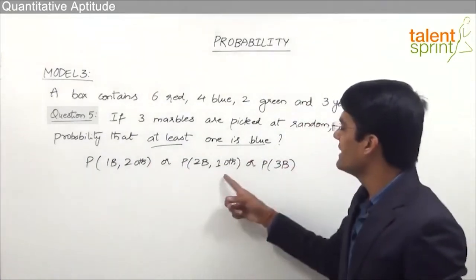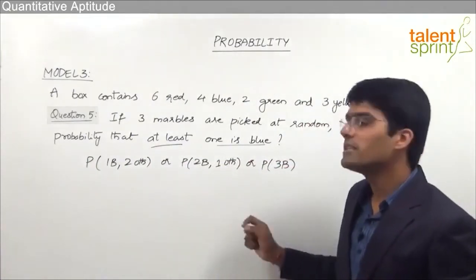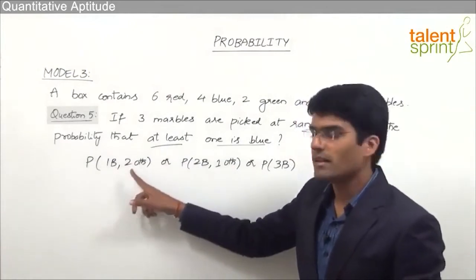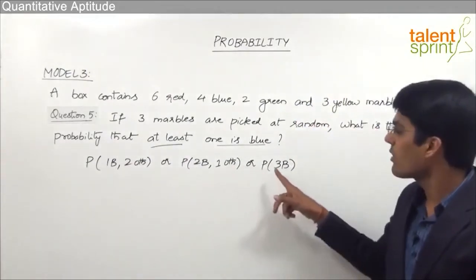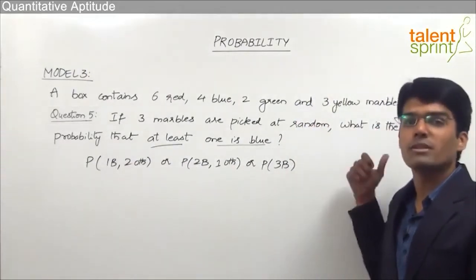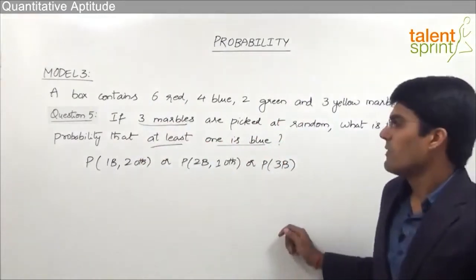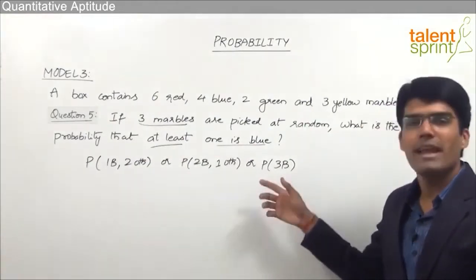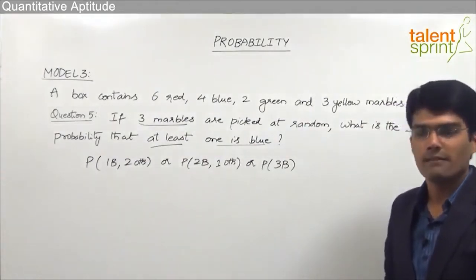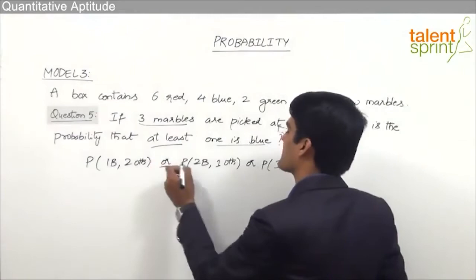So in all these 3 cases, we see that at least 1 marble is blue: 1 blue and 2 of other colors, or 2 blue and 1 of other color, or all the 3 are blue. We cannot go for more than 3 marbles. Why? Because in total we are selecting only 3 marbles. So we have to find the probability of each one of them and add them to get the required answer. Why? Because "or" always means plus.